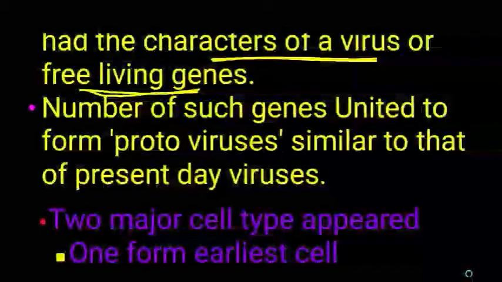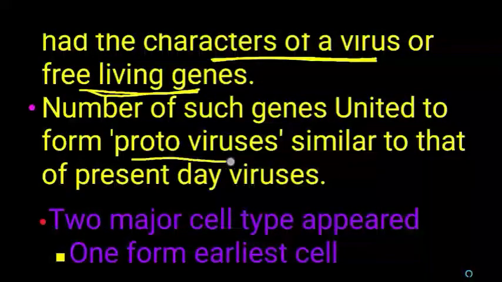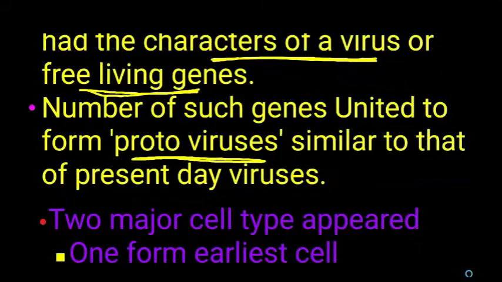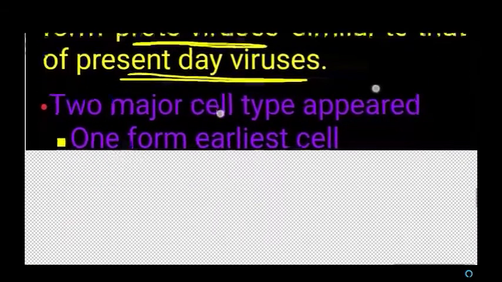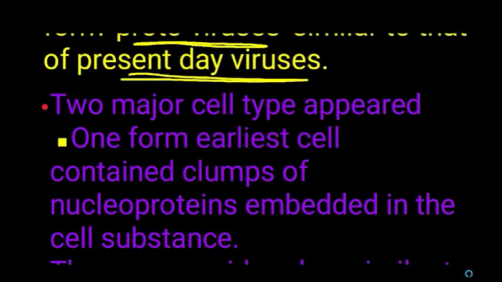A number of such free living genes united and formed protoviruses. These protoviruses are similar to present day viruses, and eventually they evolved into two major cell types.